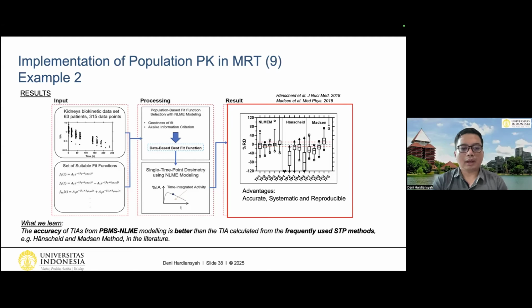And then we perform single time point dosimetry. And as you can see on the right side, the result that we analyzed was better compared to the frequently used STP methods by Hänscheid and also Madsen. So we can say that the advantages are accurate, systematic, also reproducible. So we learned from this study that the accuracy of TIA from PBMS and NLME modeling is better than the TIA calculated from the frequently used STP methods, in this case the Hänscheid and also Madsen method.